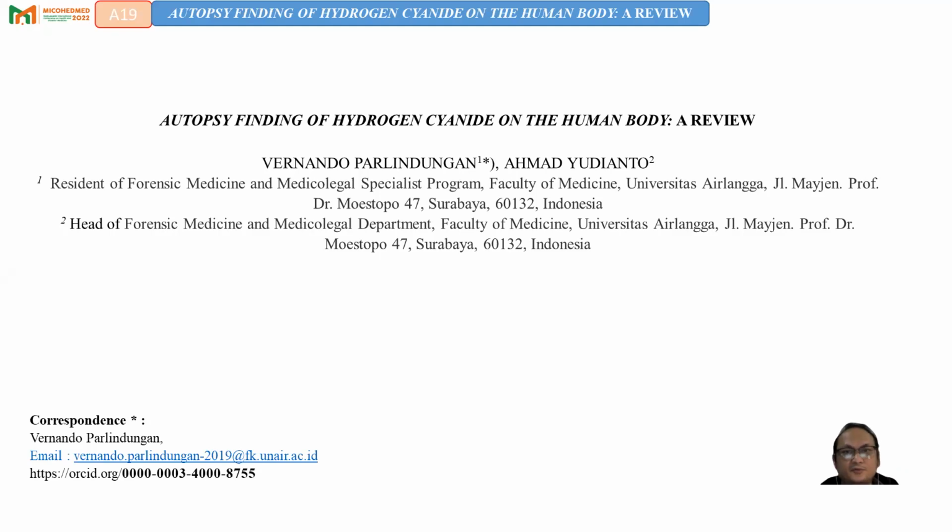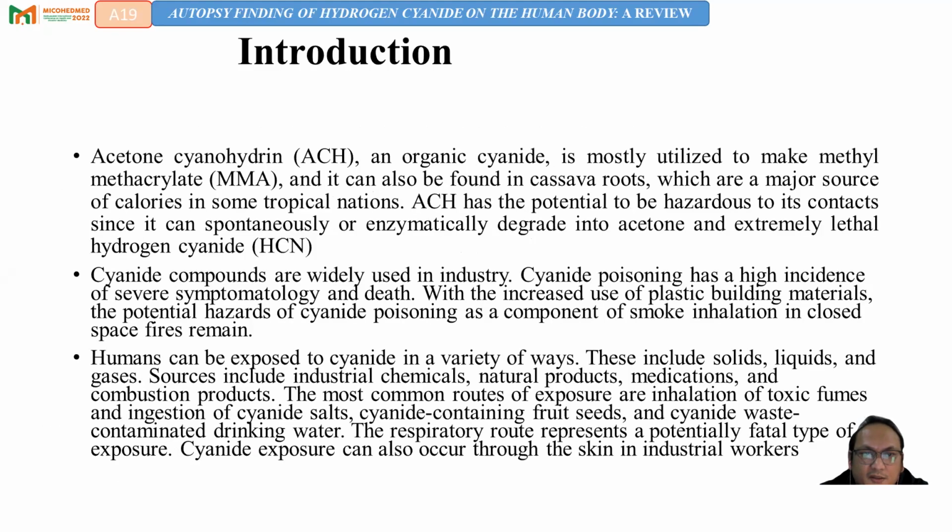This time I would like to present my manuscript, autopsy findings of cyanide on the human body: a review. Introduction. Acetone cyanohydrin, an organic cyanide, is mostly utilized to make methyl methacrylate or MMA. The compound is found in cassava roots, which are a major source of calories in some tropical nations.